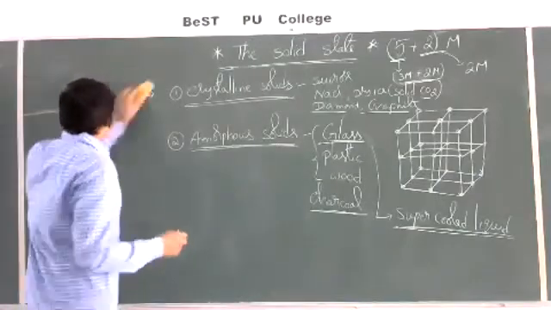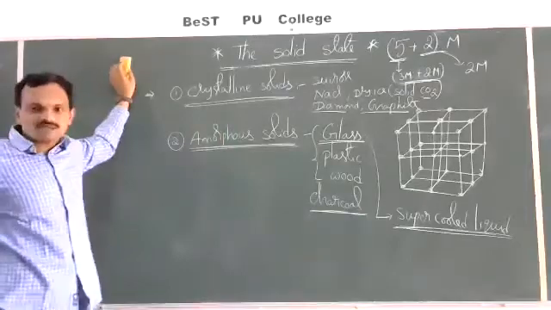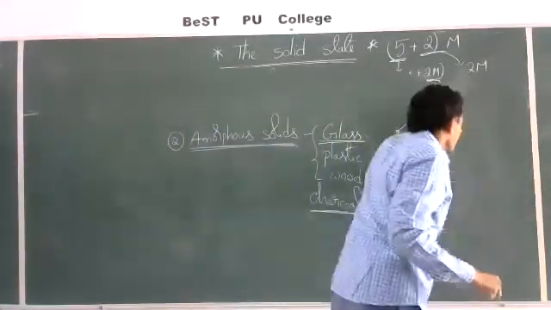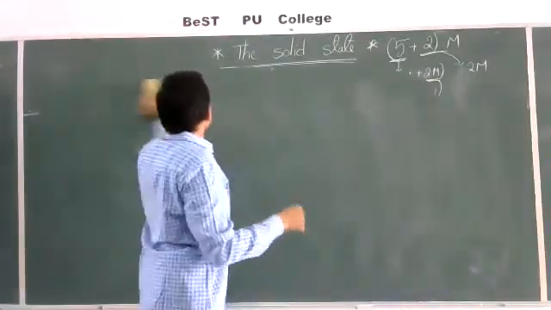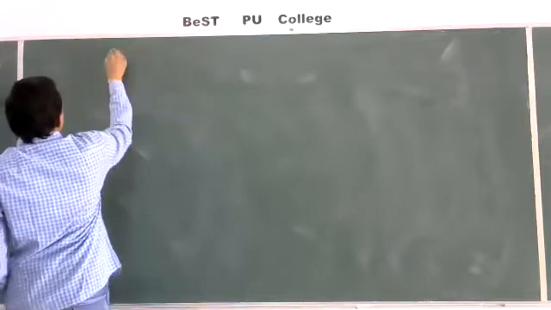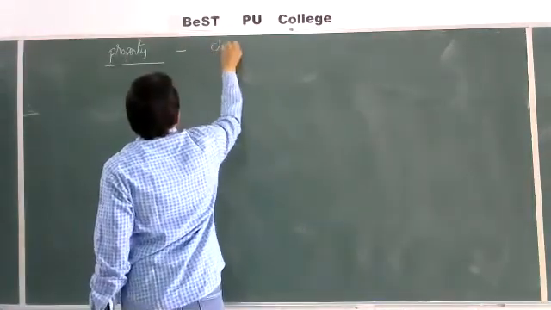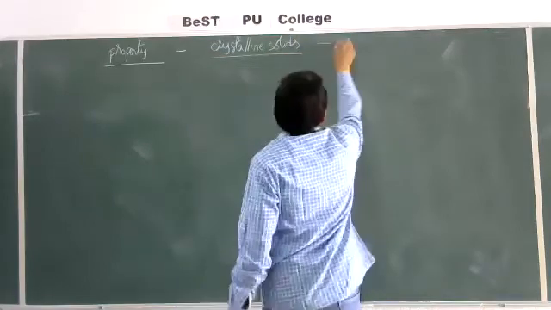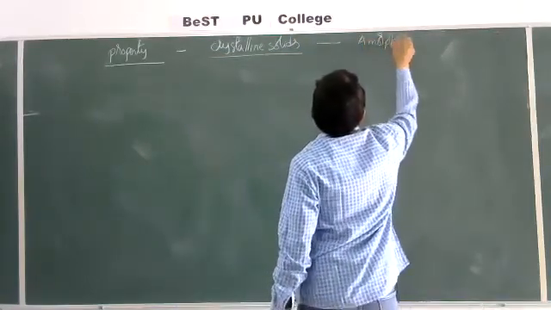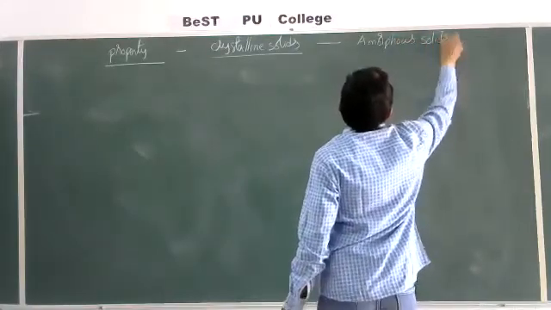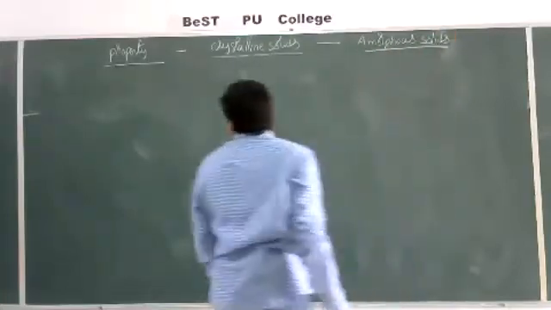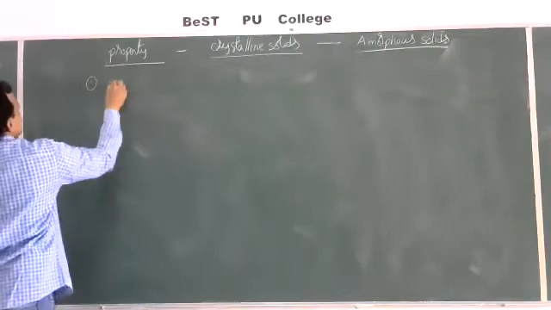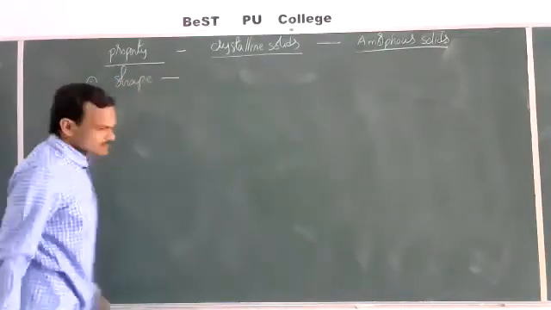Now let us discuss the difference between crystalline solids and amorphous solids. Property: shape.